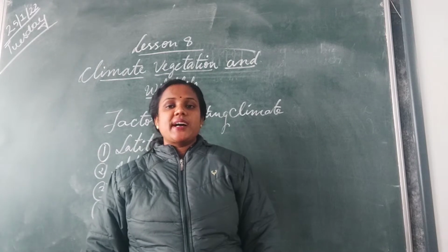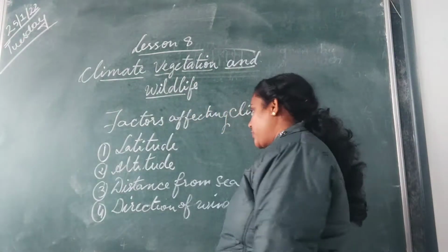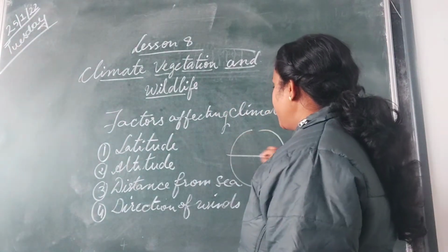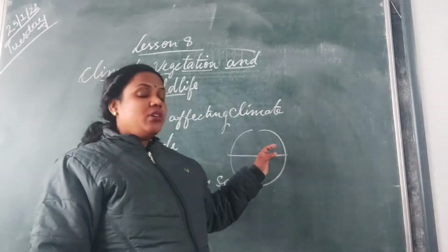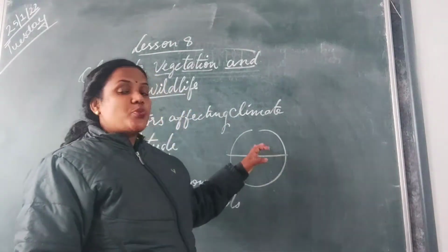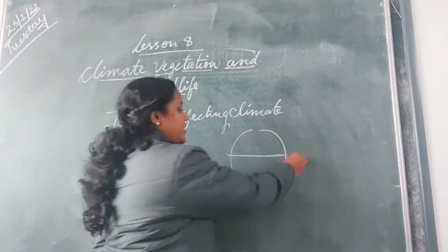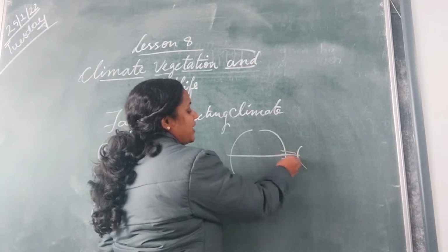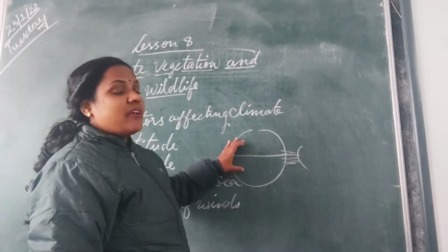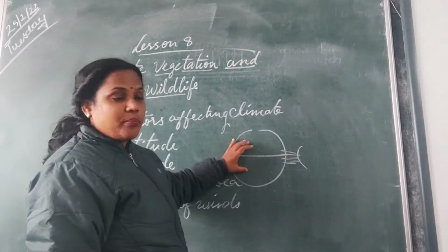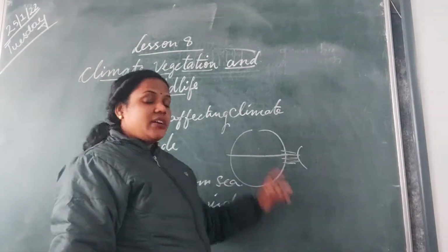Also in the previous class you have learnt that India is in the northern hemisphere. When you draw the globe, India falls into the northern hemisphere. Okay? And we know that the places which are close to the equator, where the sun rays fall straight, this is the equatorial line, those places will have very hot temperature, and as you move away from the equator, the temperature will decrease.